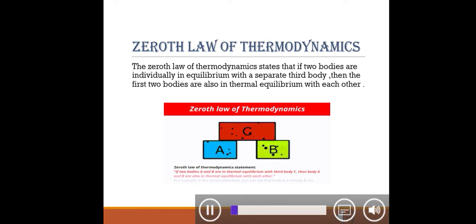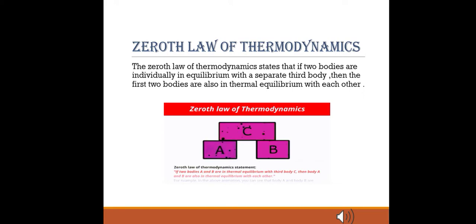So now starting with the zeroth law of thermodynamics. The zeroth law of thermodynamics states that if two bodies are individually in equilibrium with a separate third body, then the first two bodies are also in thermal equilibrium with each other. So now basically looking at the diagram we can say that if body C is equal to body A and body C is equal to body B, then body A is also equal to body B.